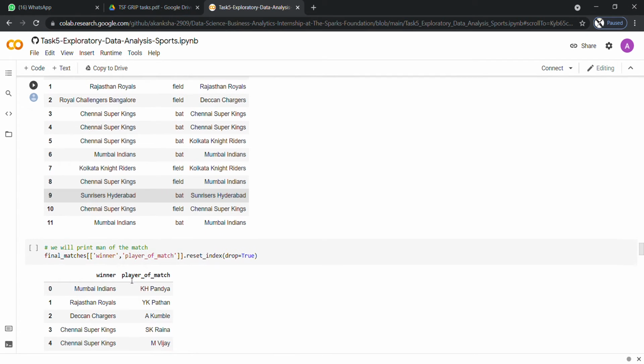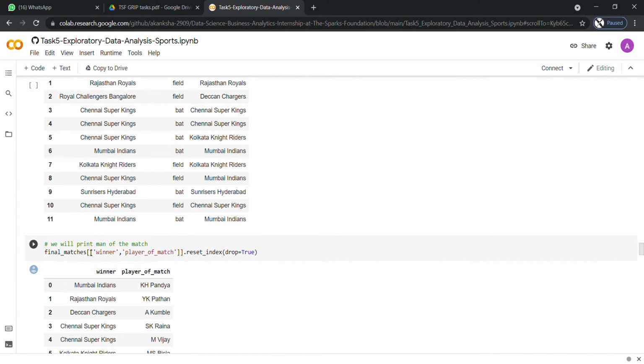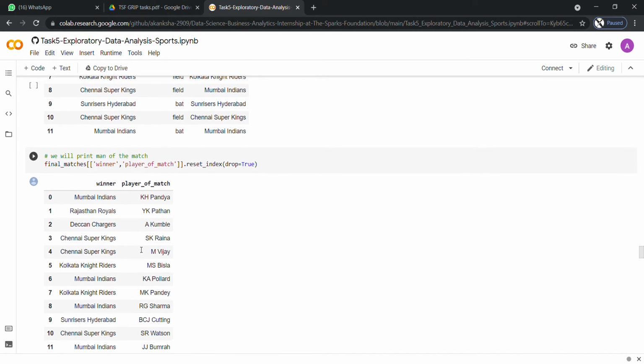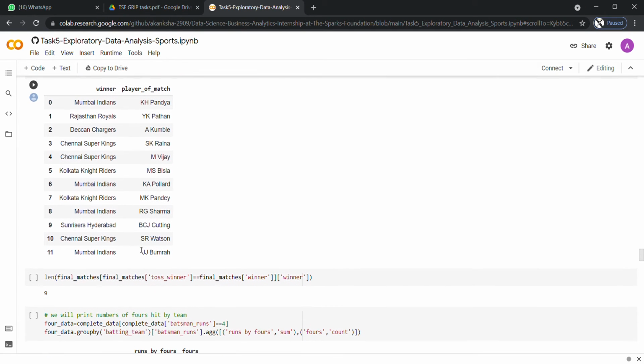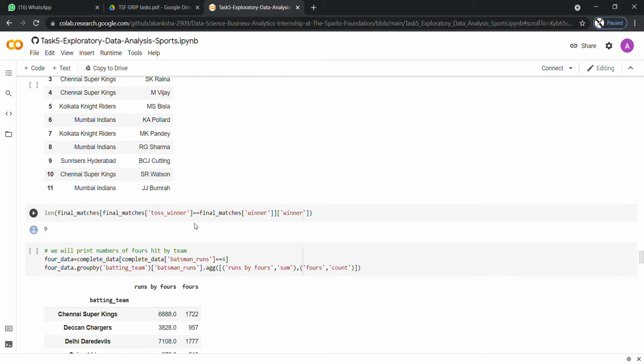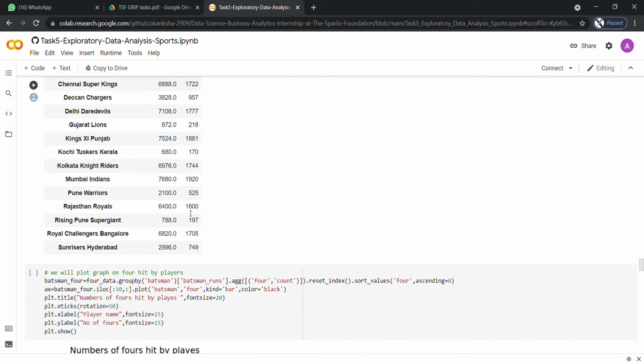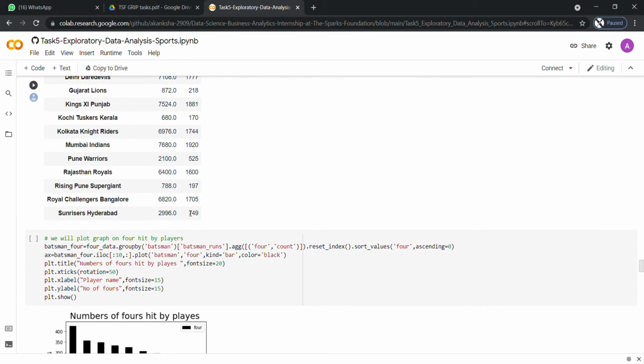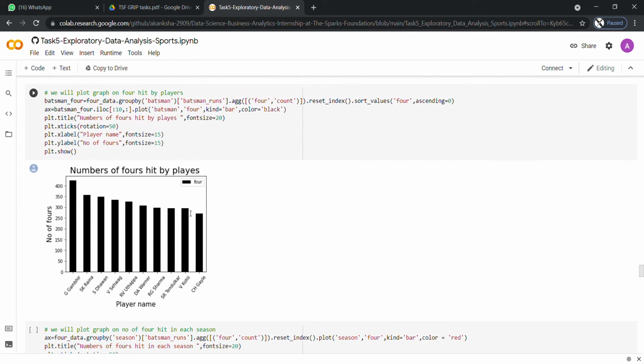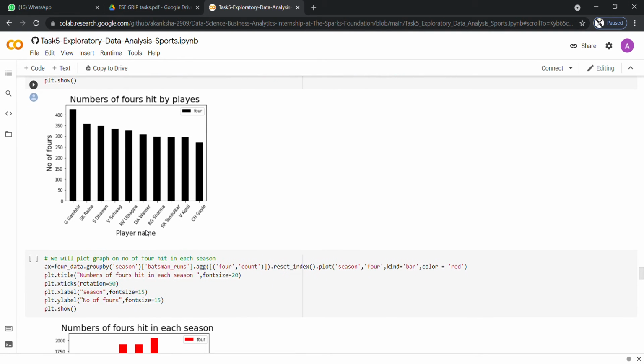As we can see here, and then we will print the man of the match. Here, by taking the final matches' index, and then totally here, we will be printing the fours hit by the team, number of fours. And this graph is for the fours hit by the players. And then fours hit in each season.